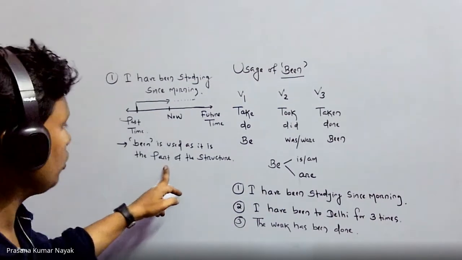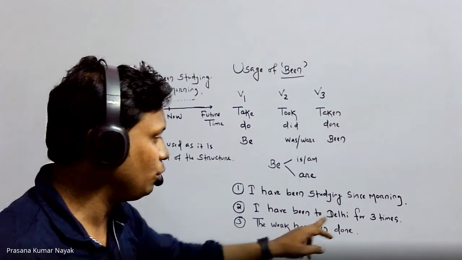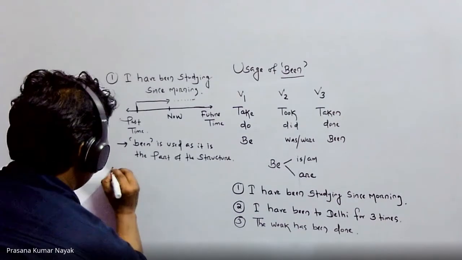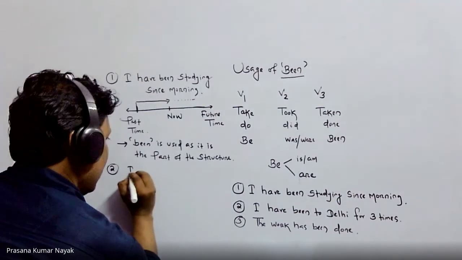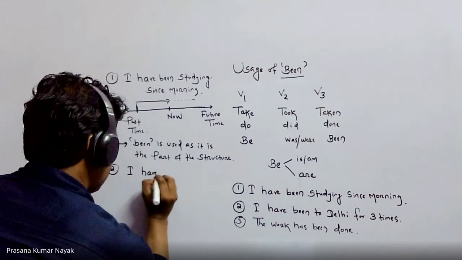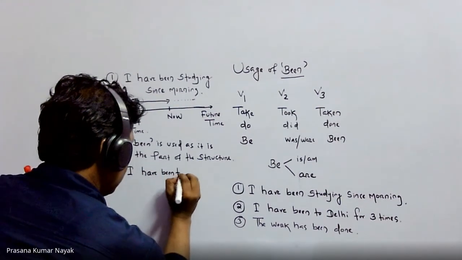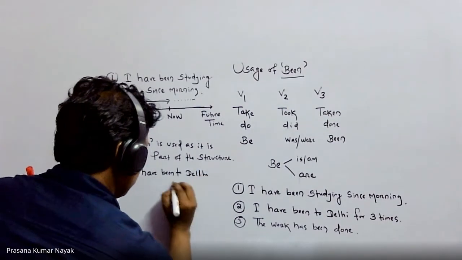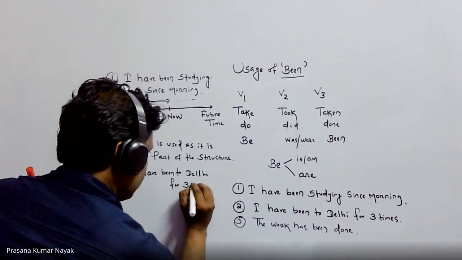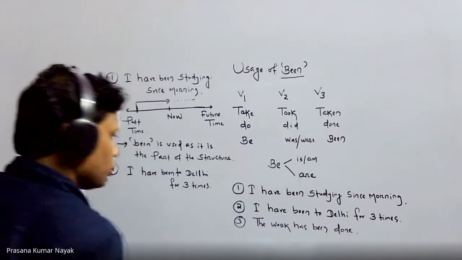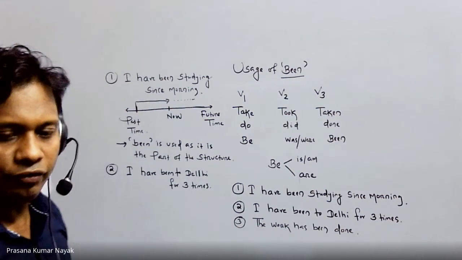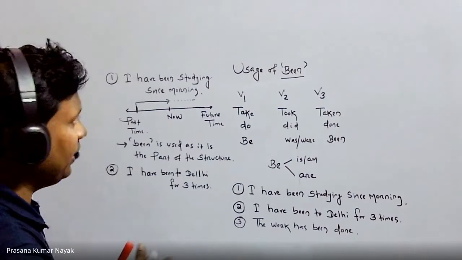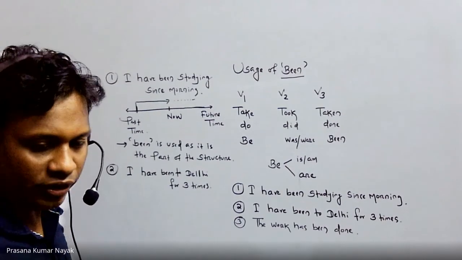Right, now come to the second one. I have been to Delhi for 3 times. The second one I'm going to analyze. I have been to Delhi for 3 times. So I have already given you the difference between been to and gone to. Let me give you that example once more. You can easily understand.